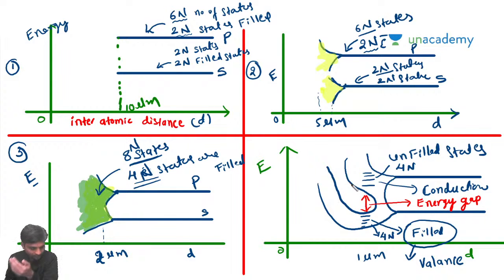If you still further decrease, now what is happening here is, filled states will form one energy level, unfilled states will form another energy level. These filled states are called valency energy band. And the unfilled states are called conduction band. And the gap between the filled and unfilled states is called energy gap.